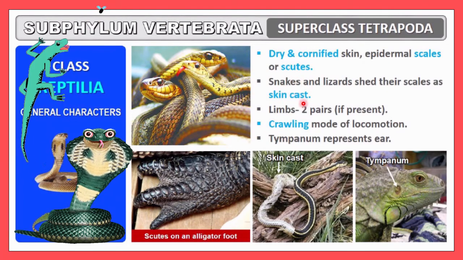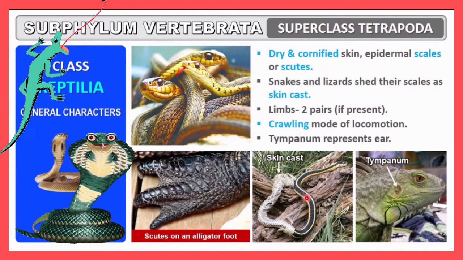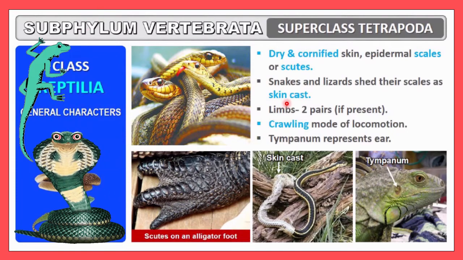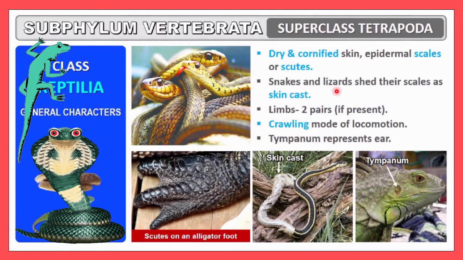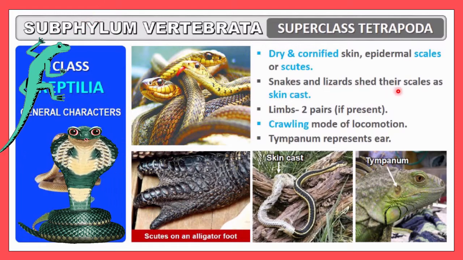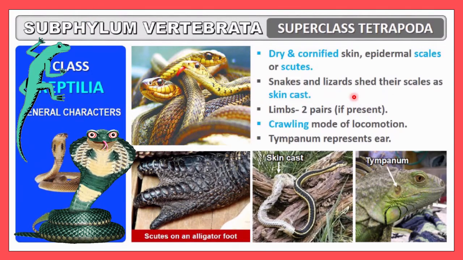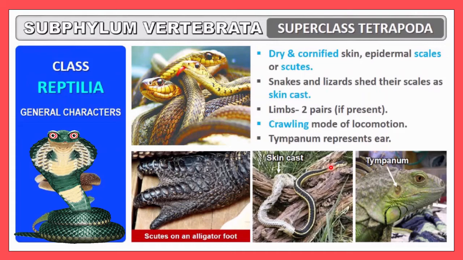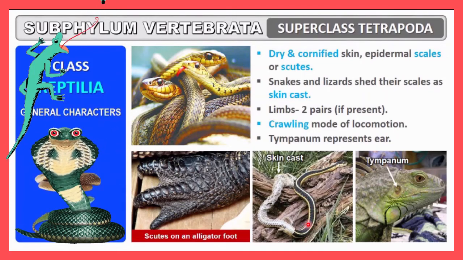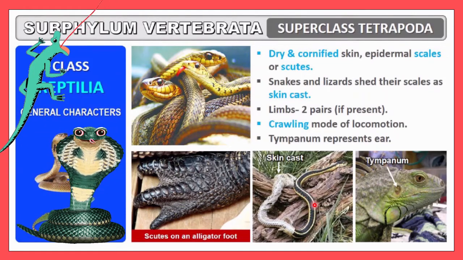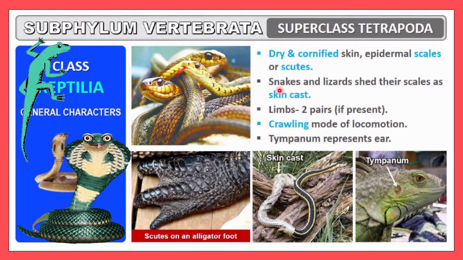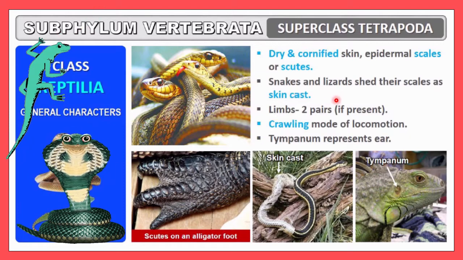Now, a very unique thing you will observe here is skin casting. Here you can see the photograph. Skin casting phenomenon is observed. Snakes and lizards both have the habit of shedding their scales as a skin cast. Habitually they can do this process frequently, and that is the skin casting process. They will remove the outer layer of the body skin, and that process is called skin casting. Snakes and lizards are habitual in this process.